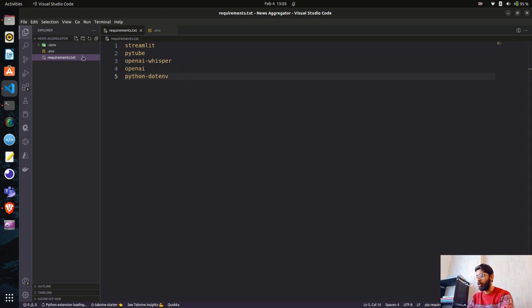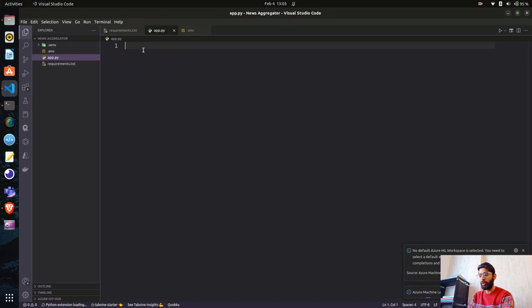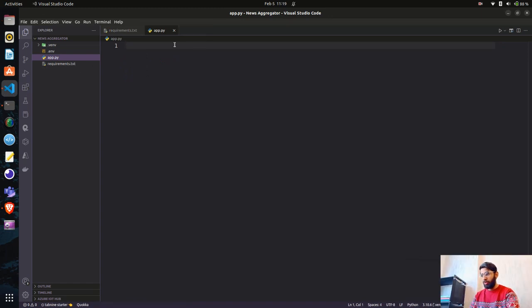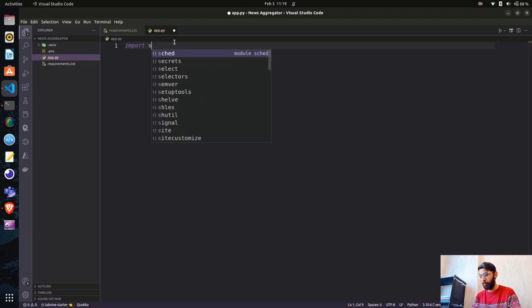So what I will do now, I'll create an app.py here, and here I will write all my code. So guys, first thing that we have to import is Streamlit, because we are going to use Streamlit here, right? So let's start importing the libraries and modules.